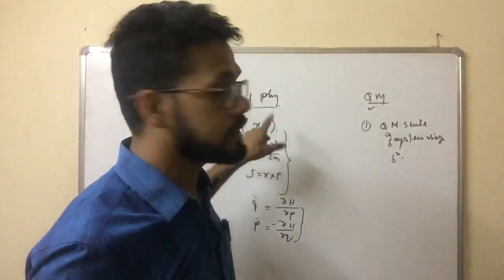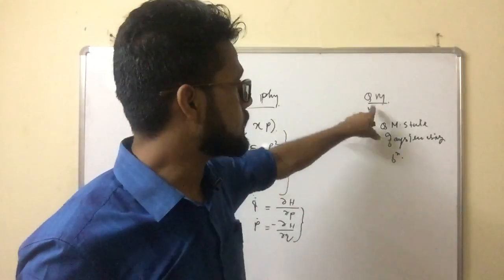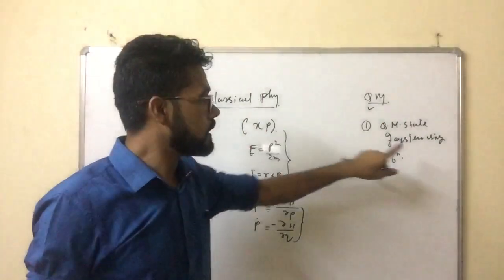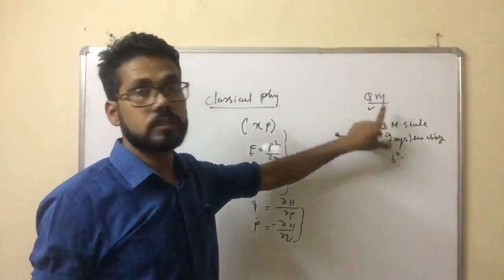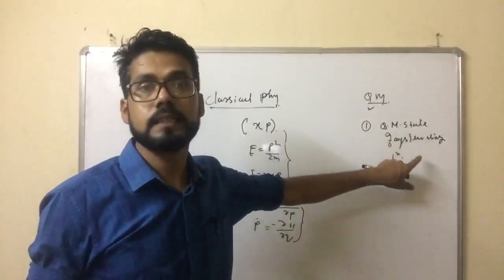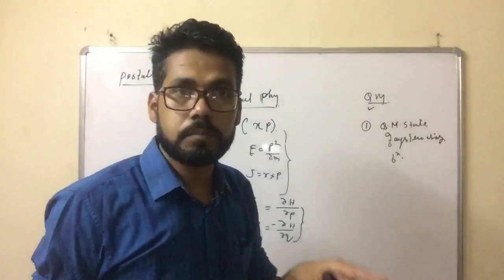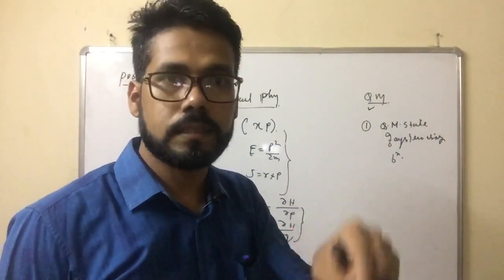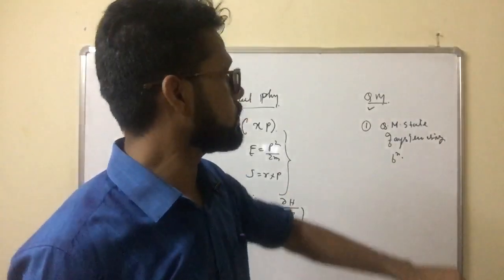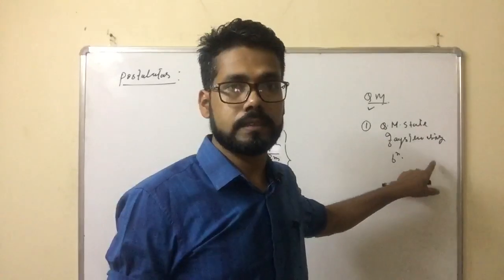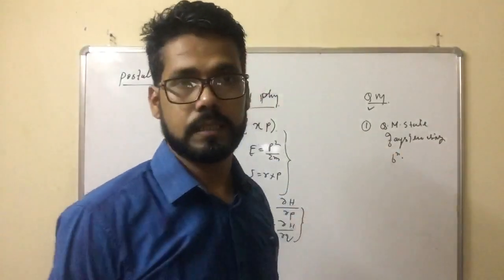In classical physics, as I have told you, the state is represented by x and p, but quantum mechanically this representation is enabled by a quantum mechanical postulate. The first postulate is the representation of the state of a system by a mathematical function. What functions are acceptable in quantum mechanics to represent a particular state? This is the first point.